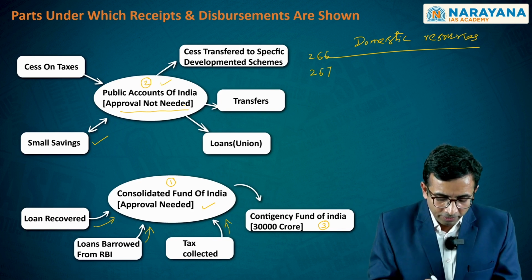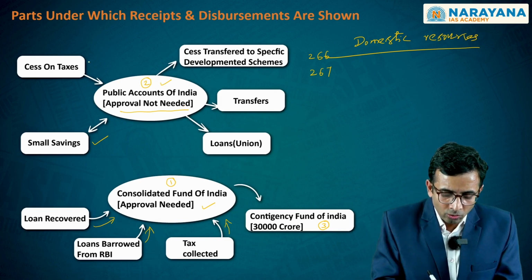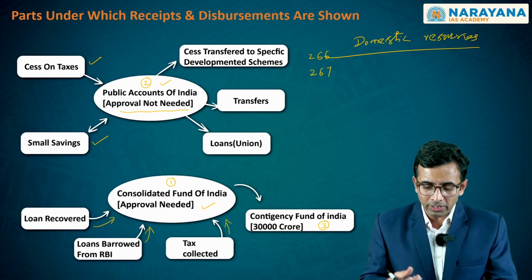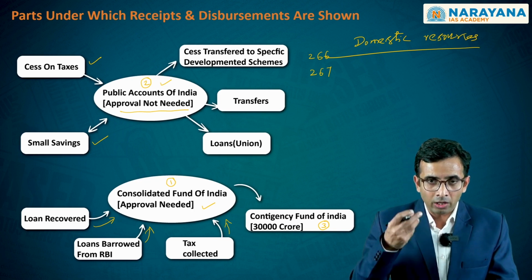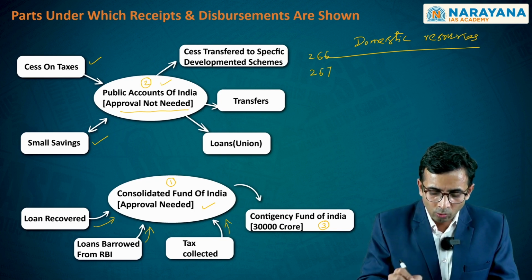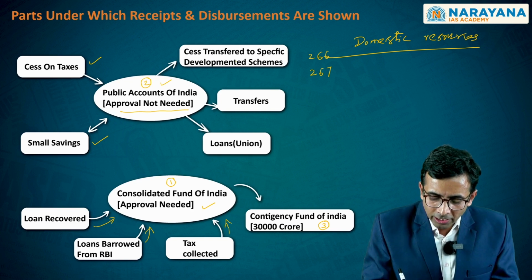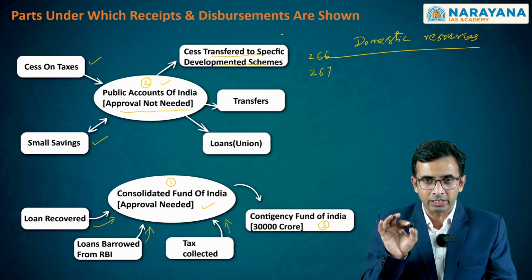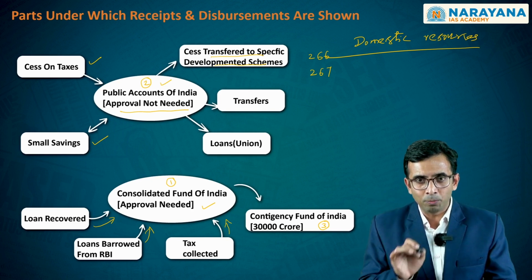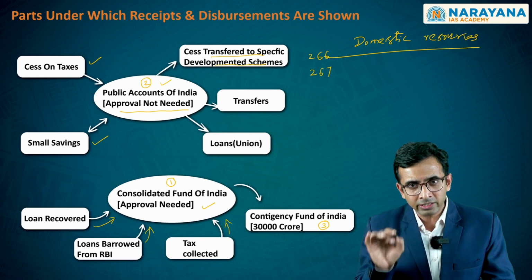Now, as you see here, the small savings and also the cess that the government imposes on taxes in order to meet certain developmental requirements are part of this Public Account of India. From this Public Account of India, the government transfers monies in order to implement some of the developmental schemes, particularly the cess amount that it generates by imposing cess on the taxes that we pay.